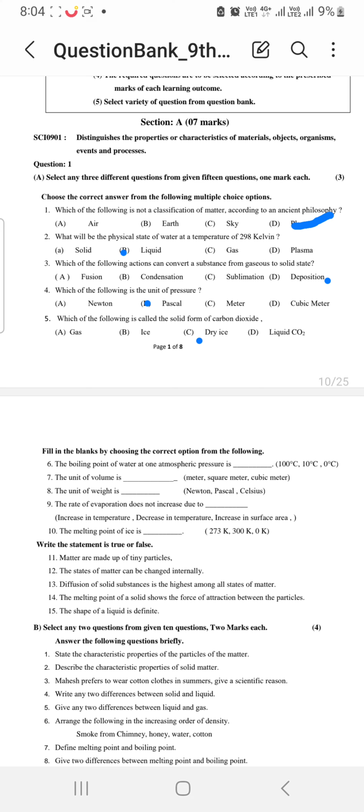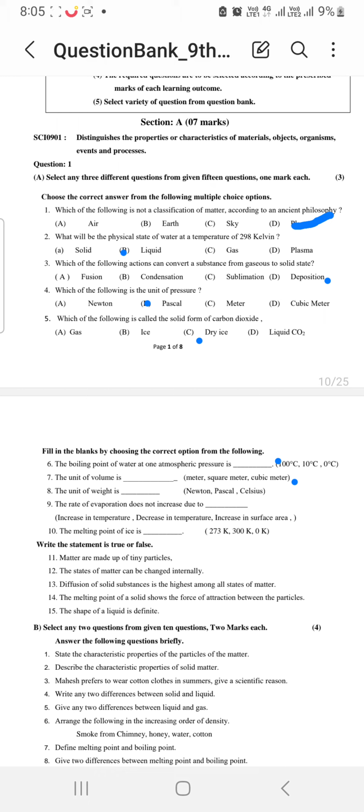Now we'll see fill in the blanks, where the question is the boiling point of water at 1 atmospheric pressure is 100 degree Celsius. So our answer is 100 degree Celsius. The unit of volume is cubic meter, so it is m cubed. The unit of weight is, here it should be kilogram, but the answer will be Newton.